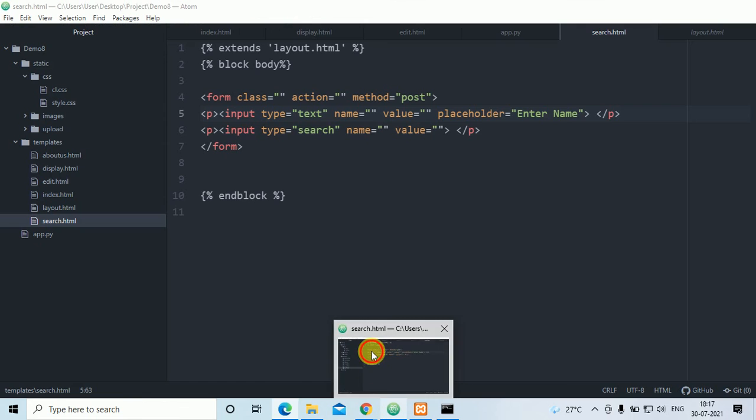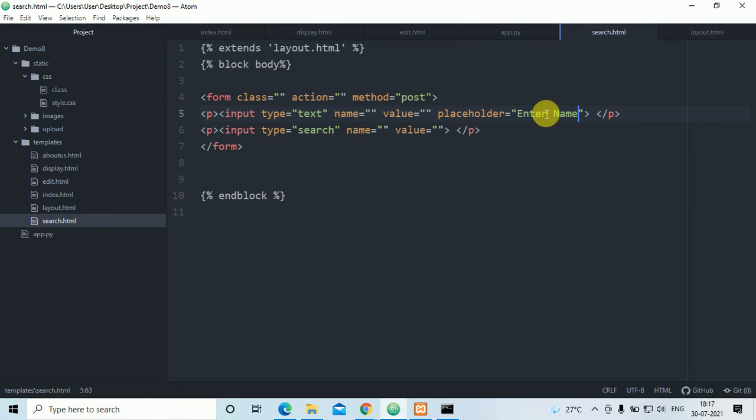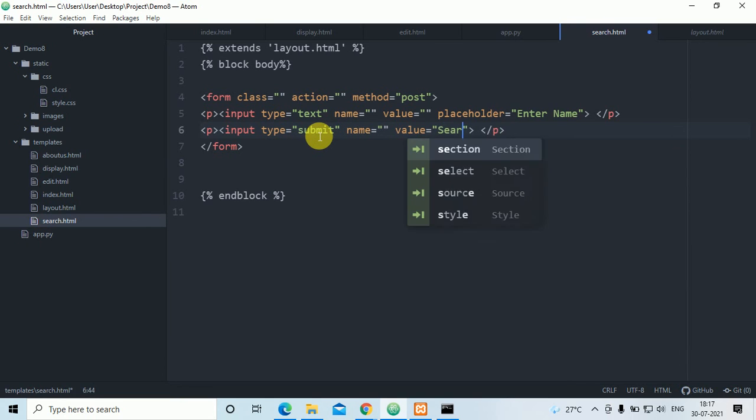So for that, I have created enter name, and here type is submit, and value I have to write here search.